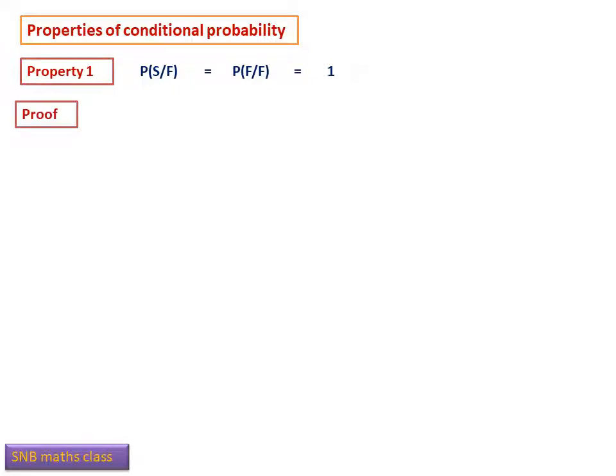Now let us study some important properties of conditional probability. Property 1, probability S given F equal to probability F given F, that is equal to 1. So very important, probability of S, the sample space, given F is always 1. It is a sure event. Last year you have studied what is sure event and null event, etc.